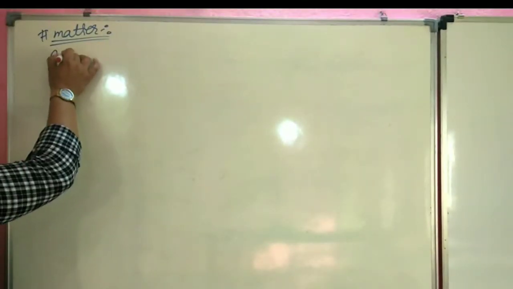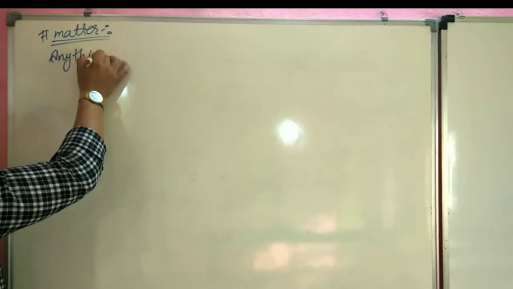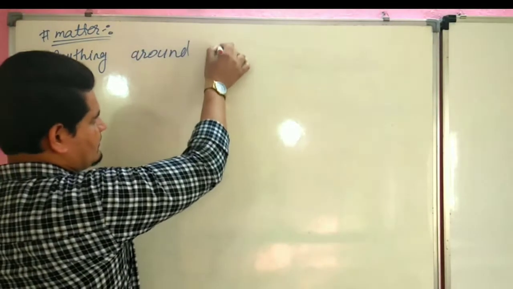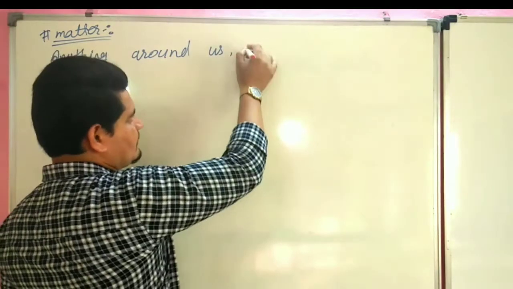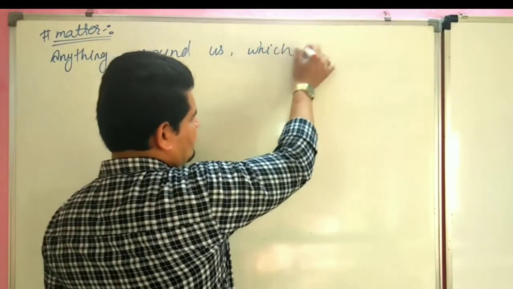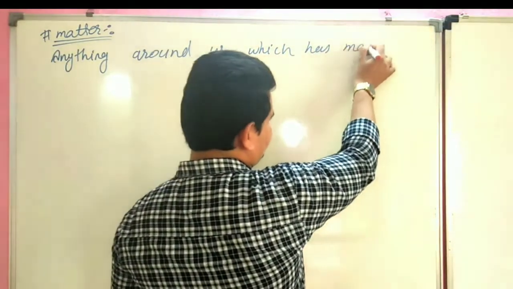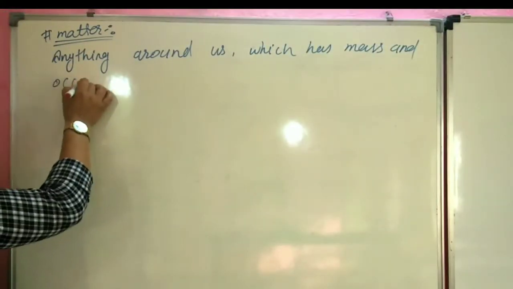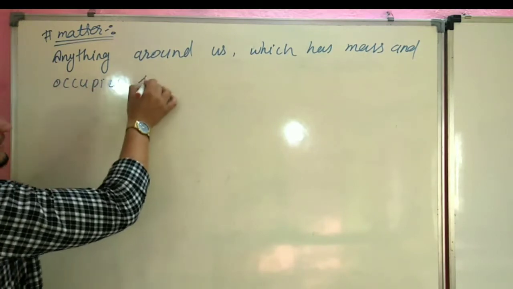So the definition of matter is anything around us which has mass and occupies space.